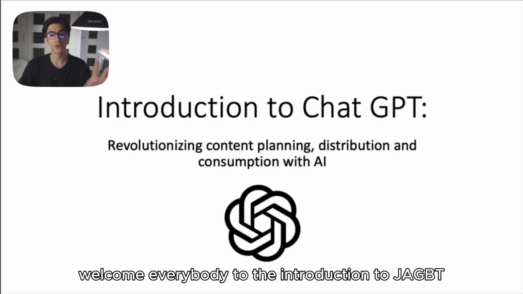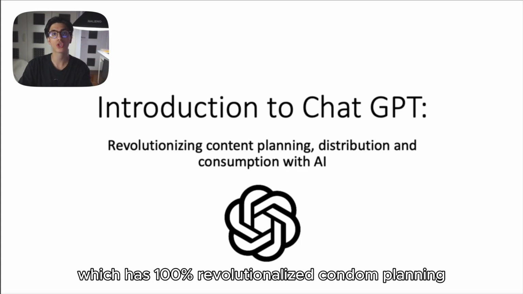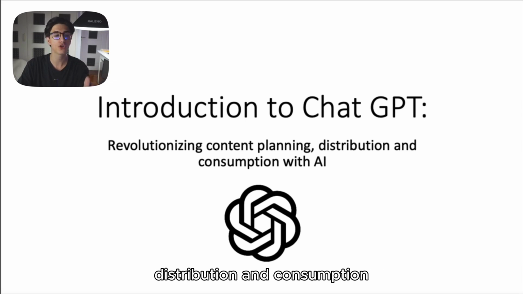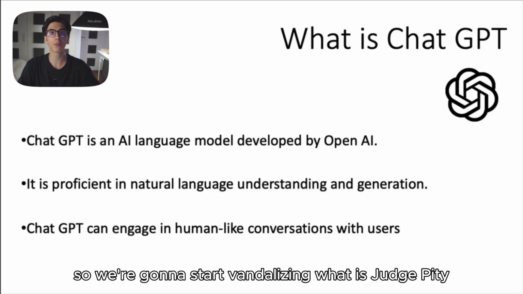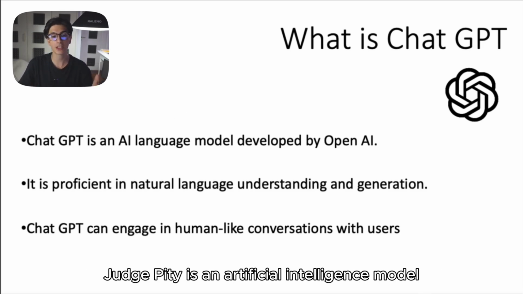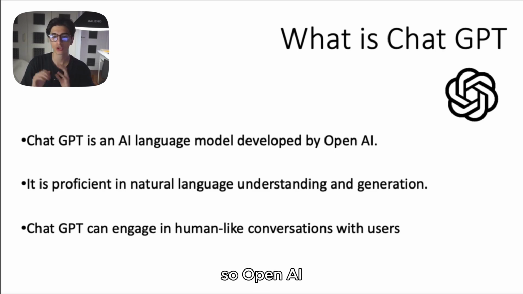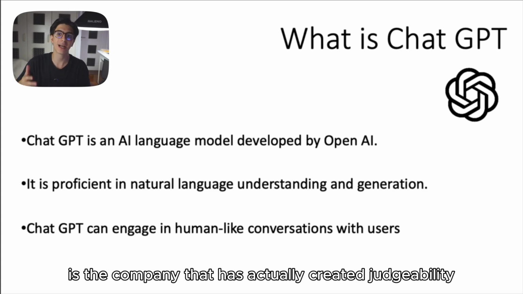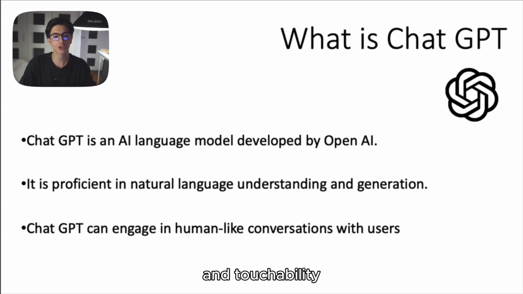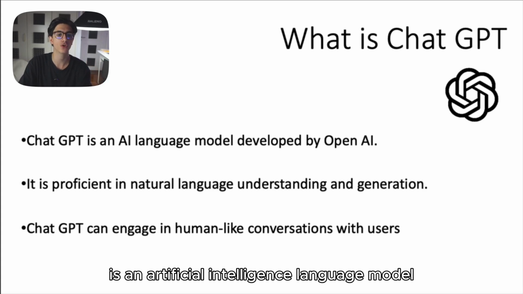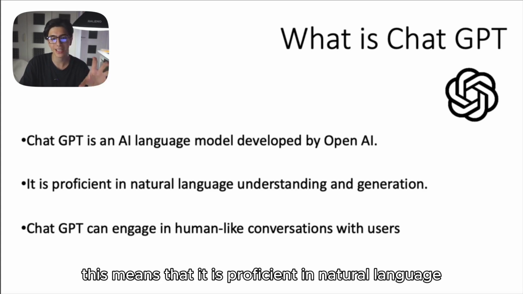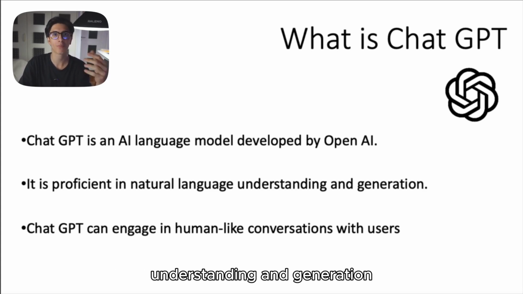So again, welcome everybody to the introduction to ChatGPT, which has 100% revolutionized content planning, distribution, and consumption. So we're going to start by analyzing what is ChatGPT. As we all know, ChatGPT is an artificial intelligence model that has been developed by OpenAI in November of 2022. So OpenAI is the company that has actually created ChatGPT, and ChatGPT is an artificial intelligence language model. This means that it is proficient in natural language understanding and generation.